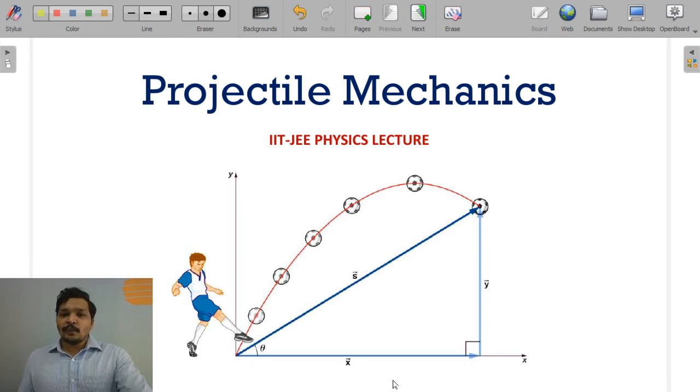Let's get started on the topic of the day, projectile motion. So you see over here, this football player is kicking this ball and this ball is traveling in a particular curve-like path. And this curve-like path is called projectile trajectory. And this motion, the kinematics motion, is called projectile motion. So first let's understand the difference between the straight line motion and the projectile motion and why do we call it a projectile motion.